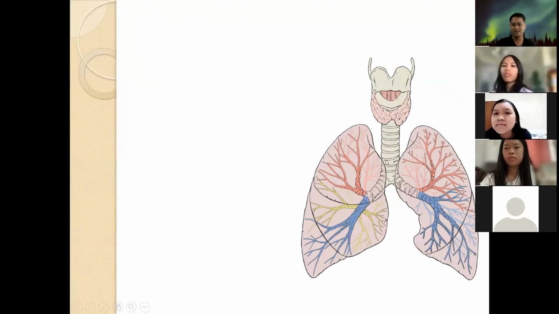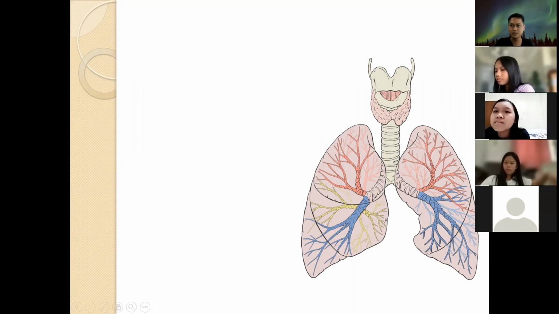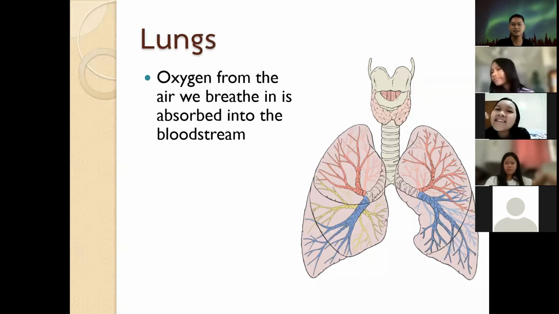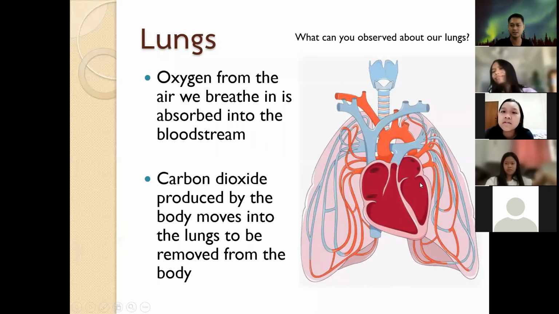Here are our lungs now. We have the right lung and the left lung. Why is it that the right lung is larger than the left lung? What's your guess? Why is the left lung smaller? Because there's the heart on the left. Okay, very good answer. So the left lung is smaller to give space for the heart.